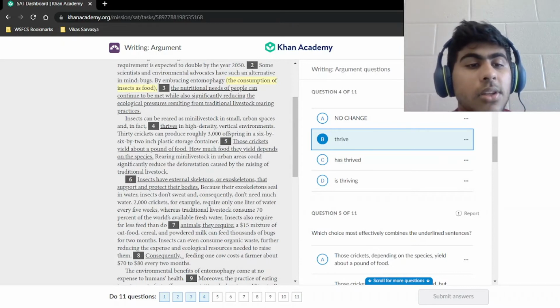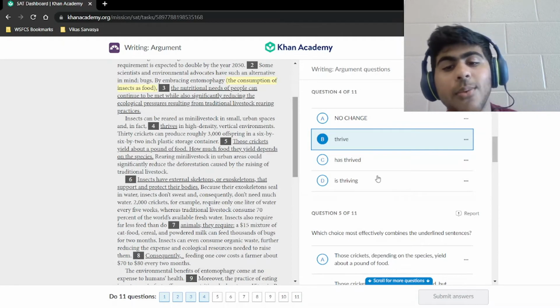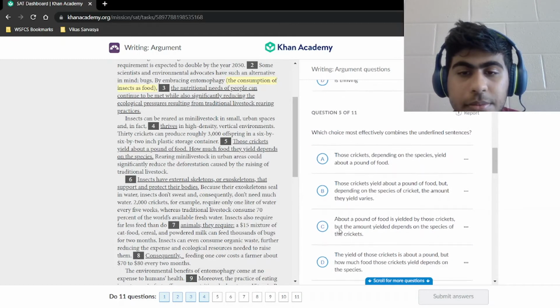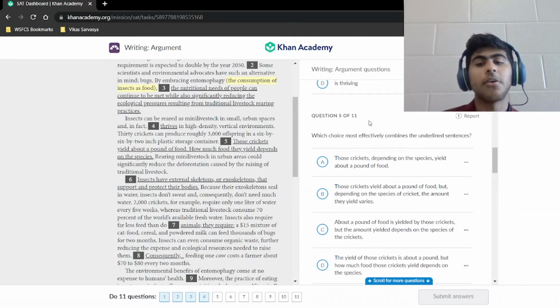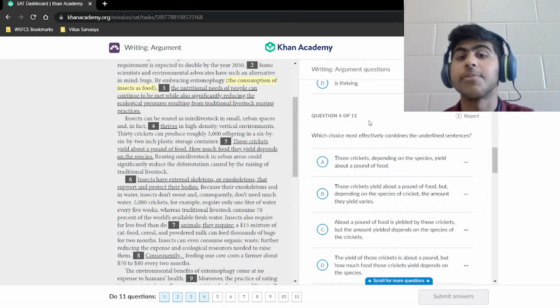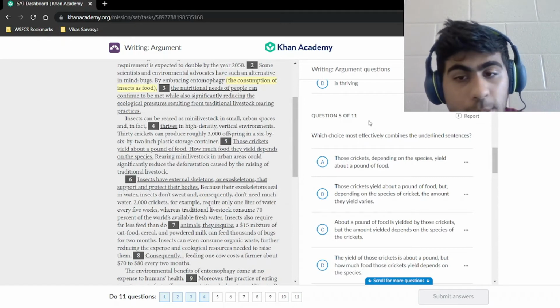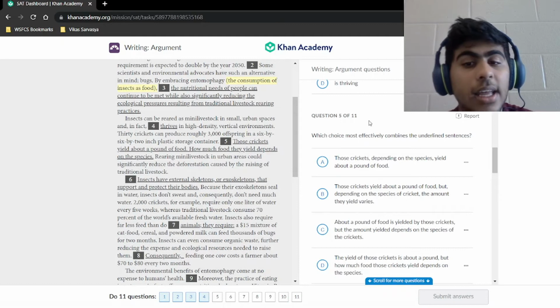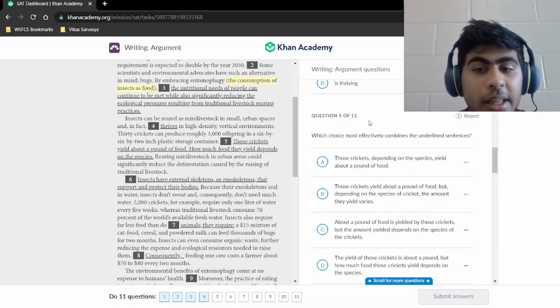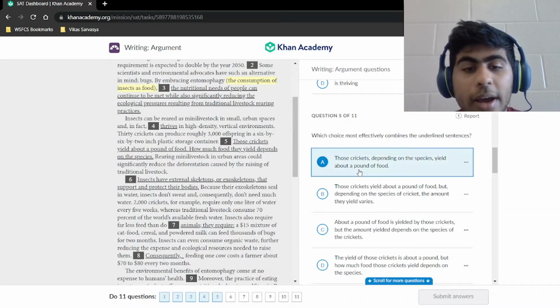Those crickets yield about a pound of food. How much food they yield depends on the species. And we're asked for which choice most effectively combines the underlined sentences. Choice A, those crickets, depending on the species, yield about a pound of food. That seems amazing, right? It's the shortest answer, first of all, so it's the most concise. It still gets the idea of the food they yield depends on the species, and they yield about a pound of food on average.